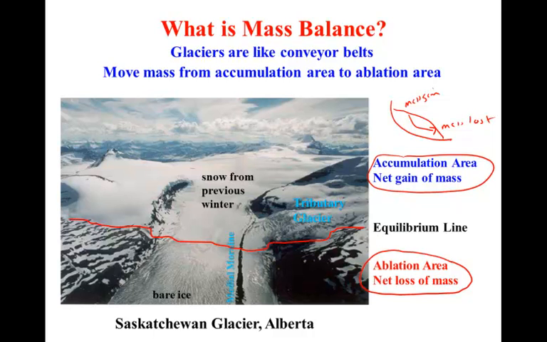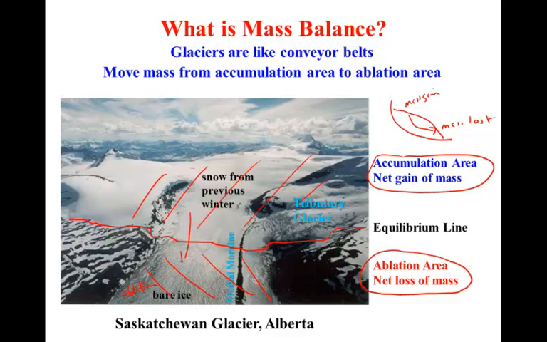So every glacier has an accumulation area and an ablation area. In the accumulation area, we have a net gain of mass. More snow falls over this part of the glacier in winter than can be melted during the summer. Then each glacier also has an ablation area, where there's a net loss of mass from that part of the glacier.